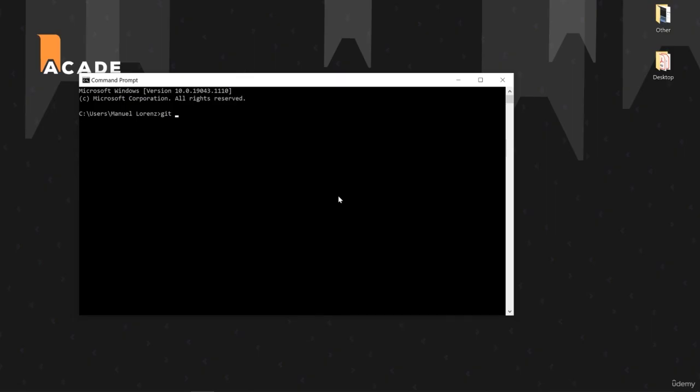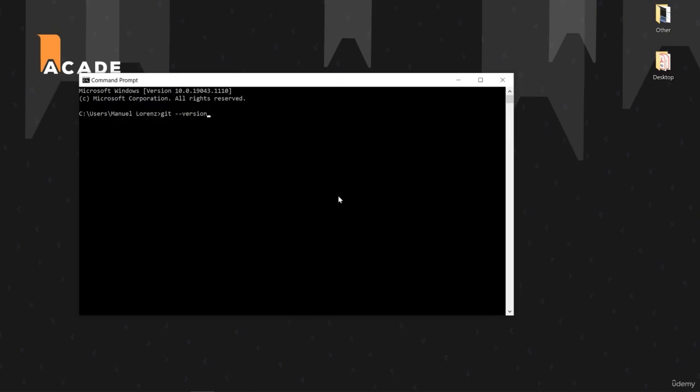We'll dive deeper into Git commands in a few minutes, of course, but typically, if you want to interact with Git, you always start with git and then the command you want to execute. In this case, I just want to see whether Git was installed successfully on our machine, and for this, I simply want to check the installed version of Git that we have, and we can check this with git space --version.